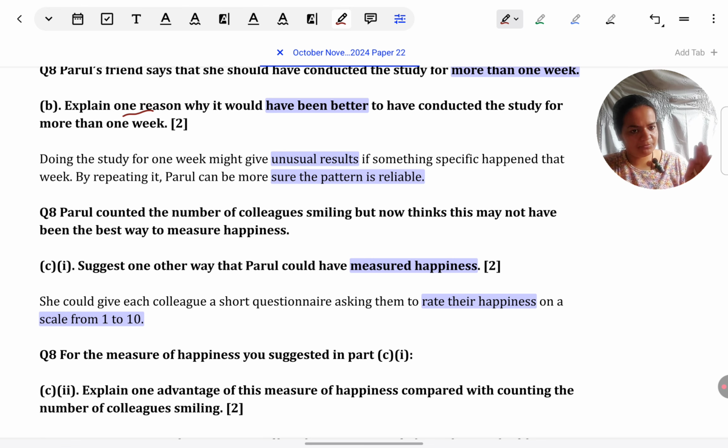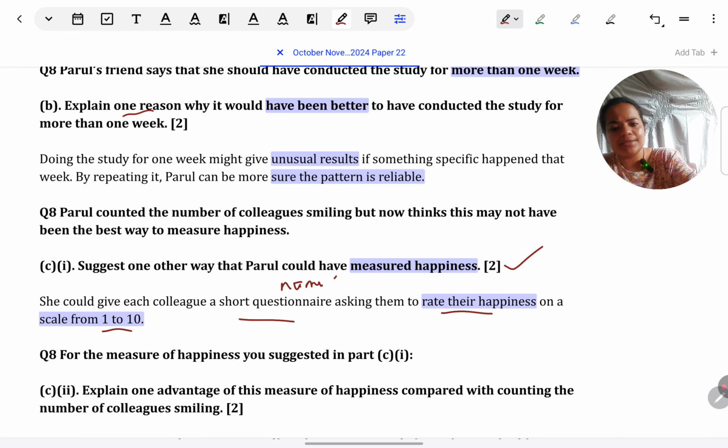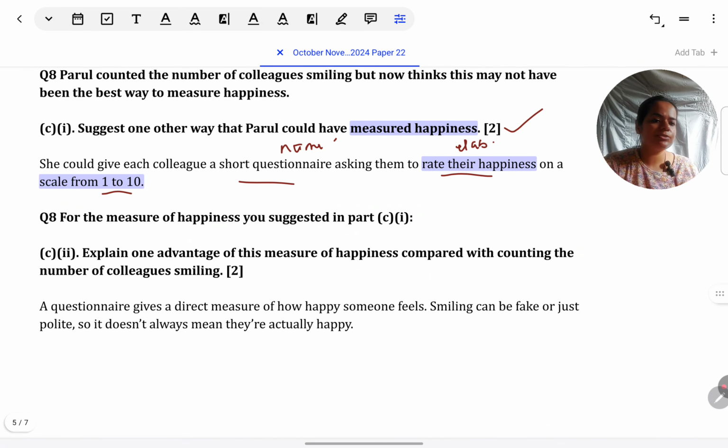It's the same pattern, which I always follow. 2 marks, 2 points. Even though it's one sentence, there are 2 points. Naming: I've named first that a questionnaire can be used, and then elaborating how the questionnaire would be used. There would be some questions about happiness, and they have to answer from 1 to 10. You can give a sample question if you want, but it's not compulsory, because here the main focus is not the questionnaire or the question being asked. Here the main focus is just to give an alternative.